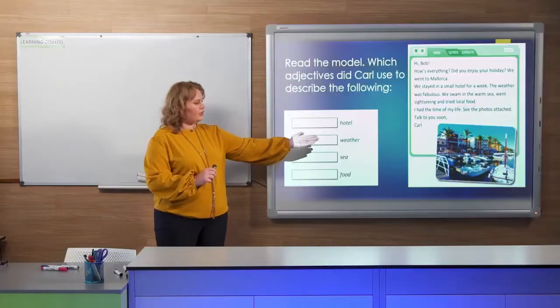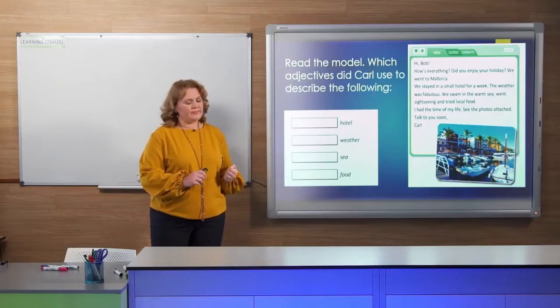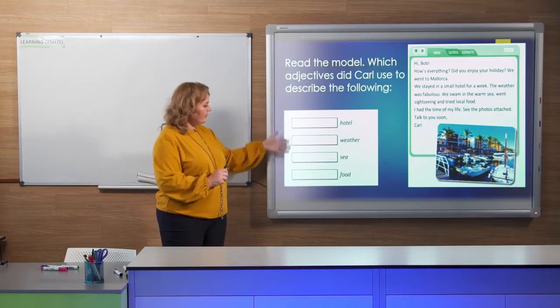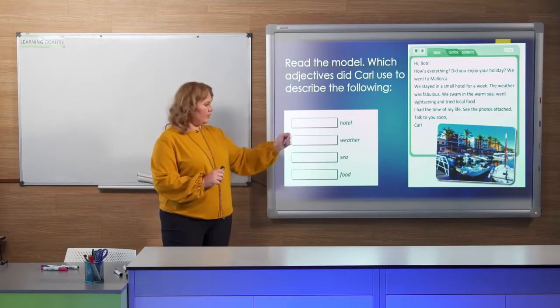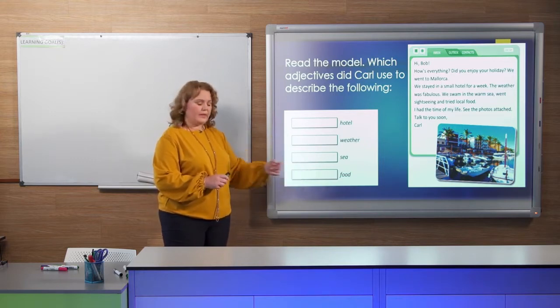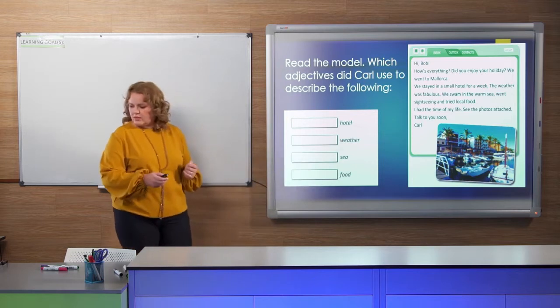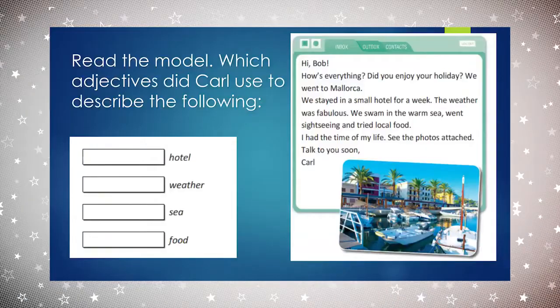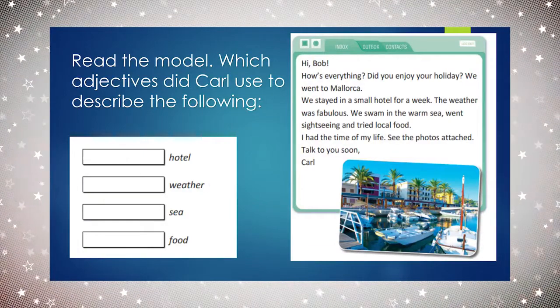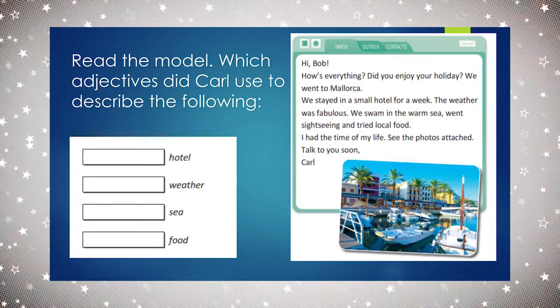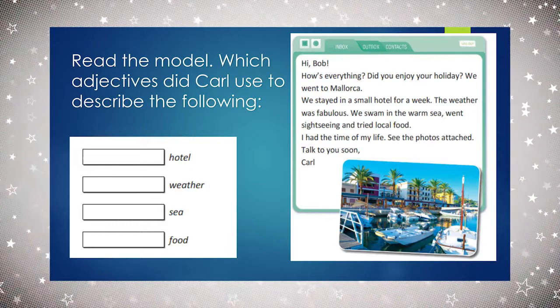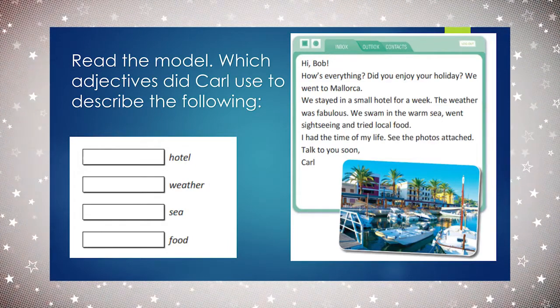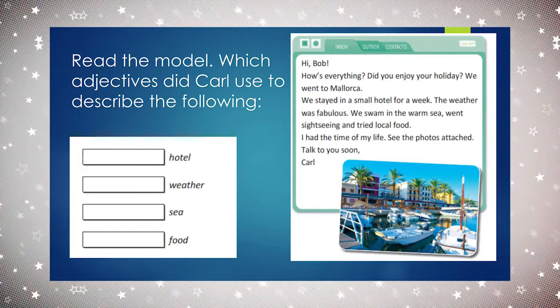So as you see the picture, it's a wonderful picture. And we need to give adjectives to describe the hotel, weather, sea and food. Help me with this. So, the hotel. Find the information in the text. The hotel was? Yes, correct. It was small. What about the weather? Have a look. Find the information in the text.